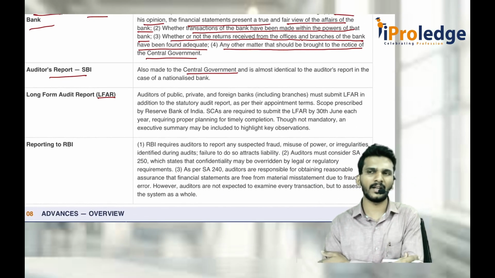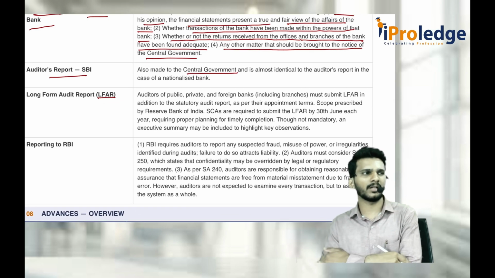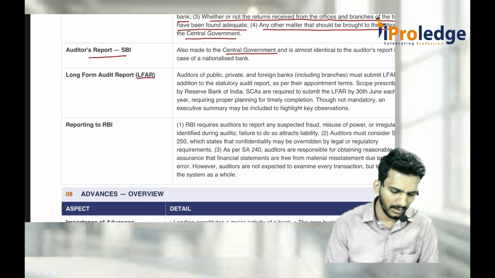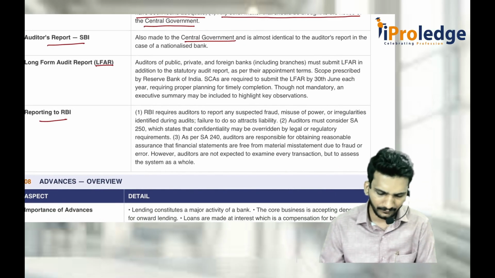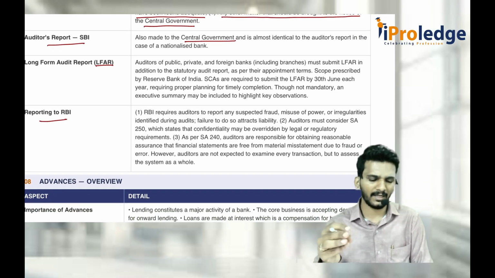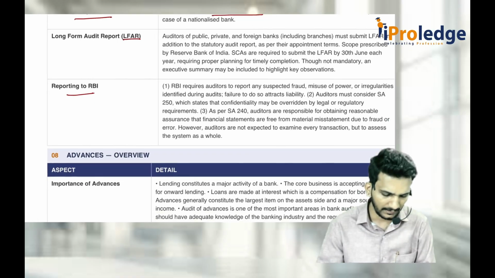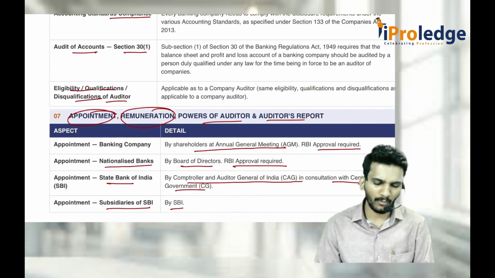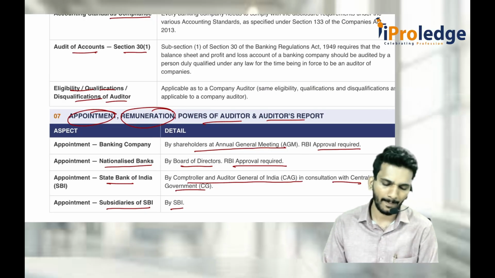It is like a one question and answer format. Question: yes, no, not applicable, and explanation is not required. Reporting to RBI is also extra there, mainly the CRR report, SLR report, all those things. That is for the auditor's appointment, remuneration, powers, and auditor's report part.